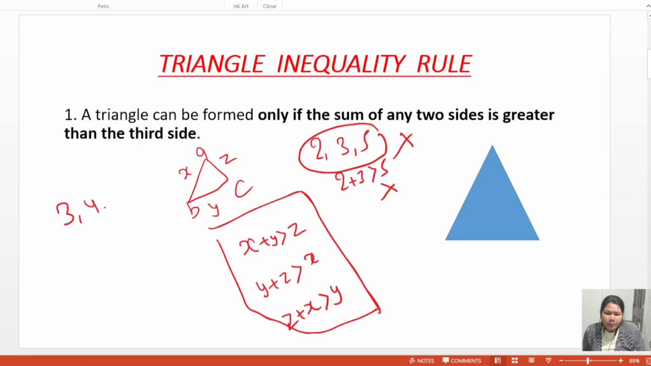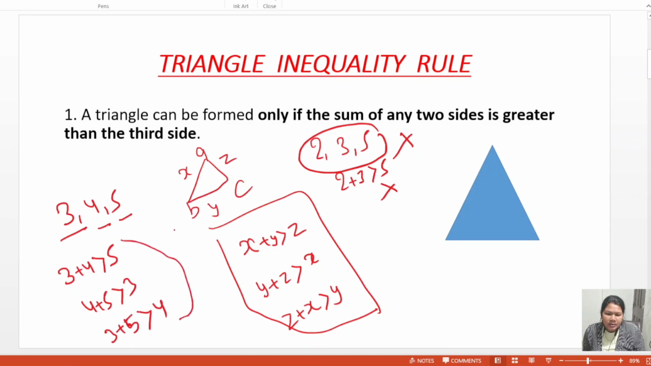But 3, 4, 5. One side is 3, the second side is 4, the third side is 5. Then 3 plus 4 is greater than 5. 4 plus 5 is greater than 3. And 3 plus 5 is greater than 4. Then all three conditions are valid. Then these three sides form a triangle. But the other three sides do not form a triangle because the conditions are not followed.